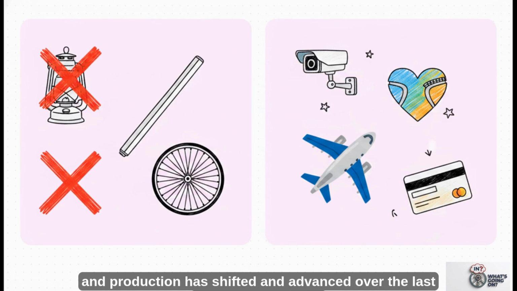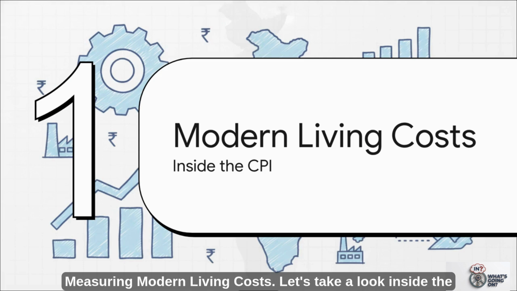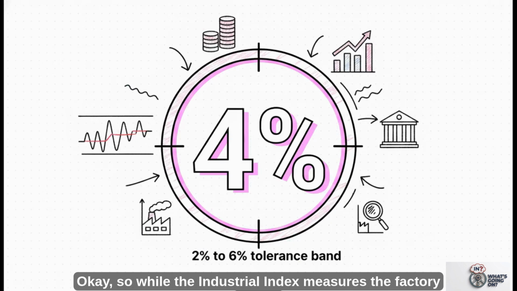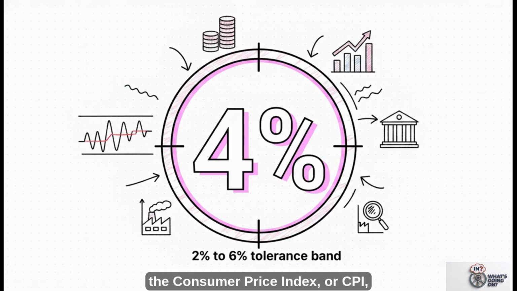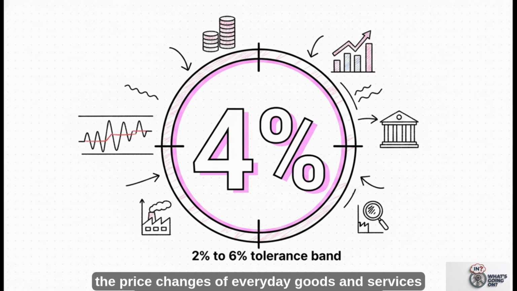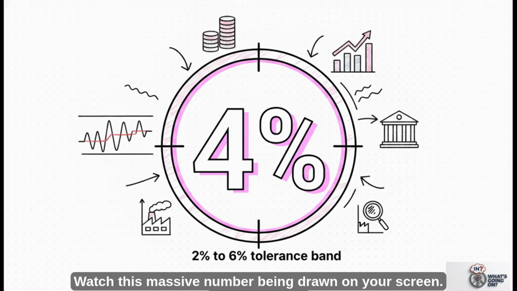Section 2. Measuring modern living costs. Let's take a look inside the CPI. Okay, so while the industrial index measures the factory floor, the consumer price index, or CPI, measures the actual cost of living by tracking the price changes of everyday goods and services purchased by everyday households. Watch this massive number being drawn on your screen, 4%.